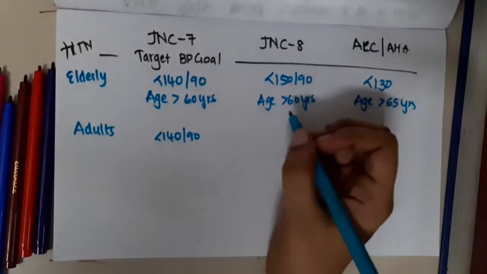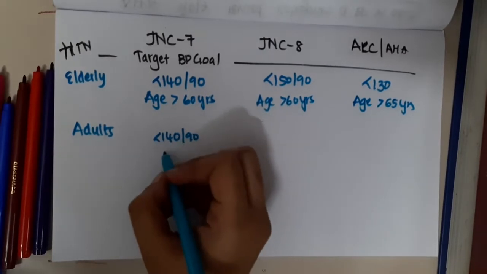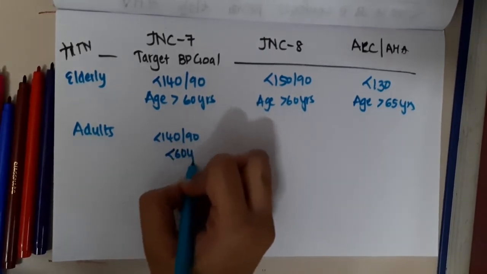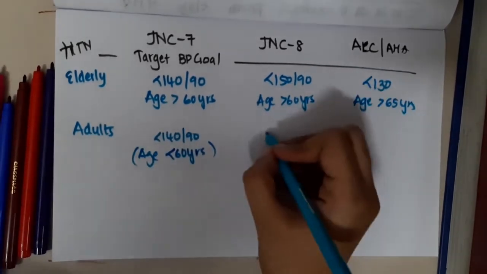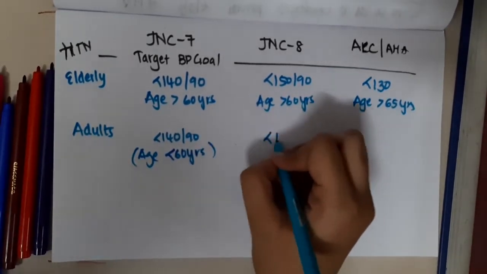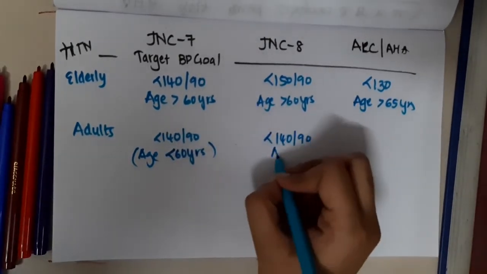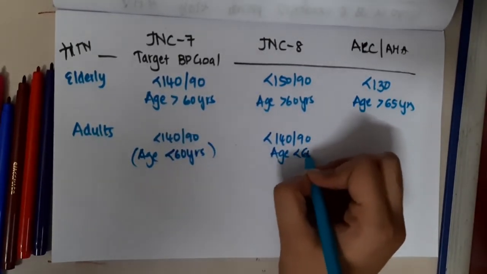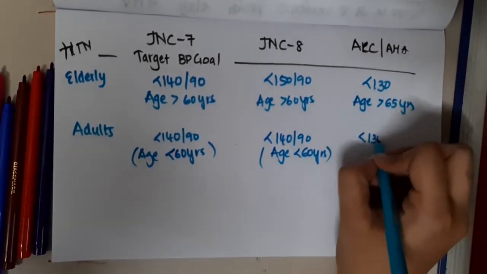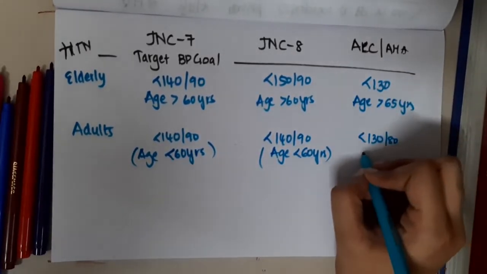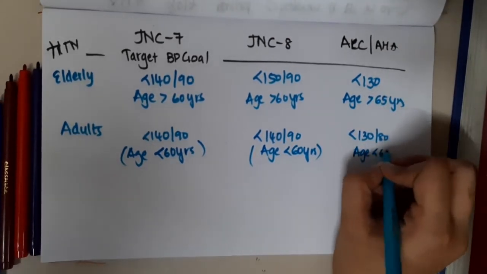The target goal for adults aged less than 60 years is less than 140/90 according to JNC 7, and according to JNC 8 it is less than 140/90 with age less than 60 years, and according to ACC criteria it is less than 130/80 for those aged less than 65 years.